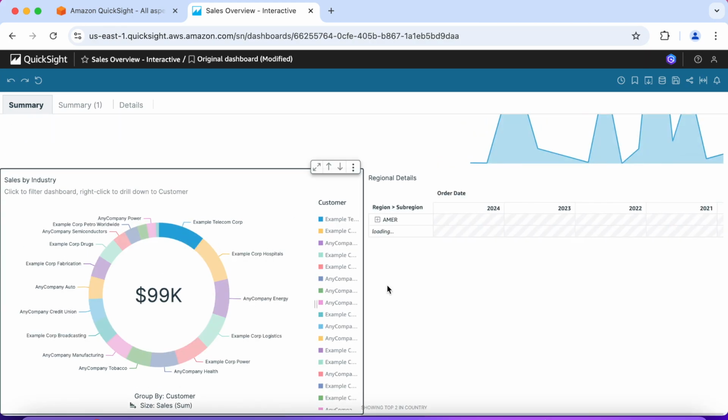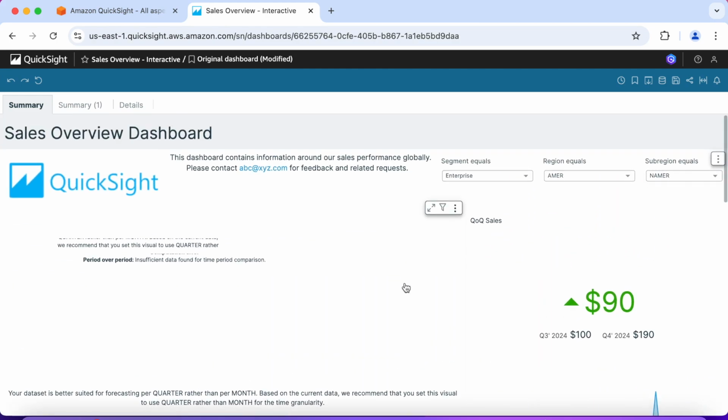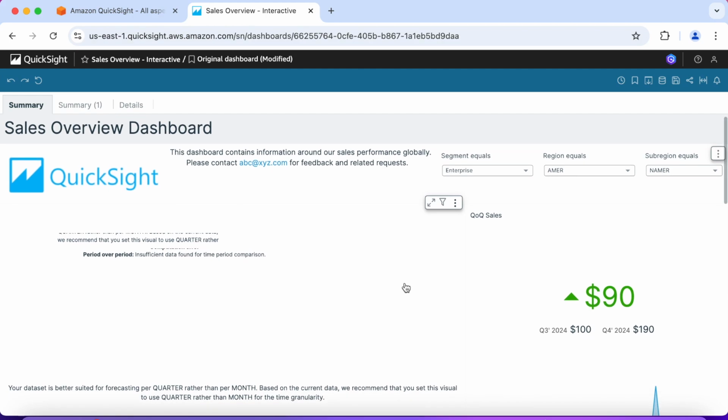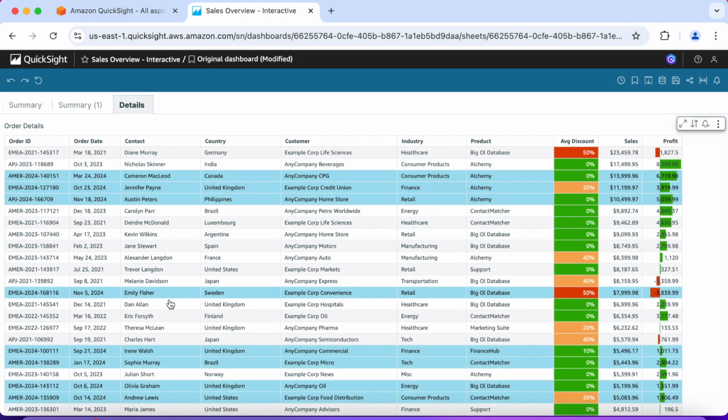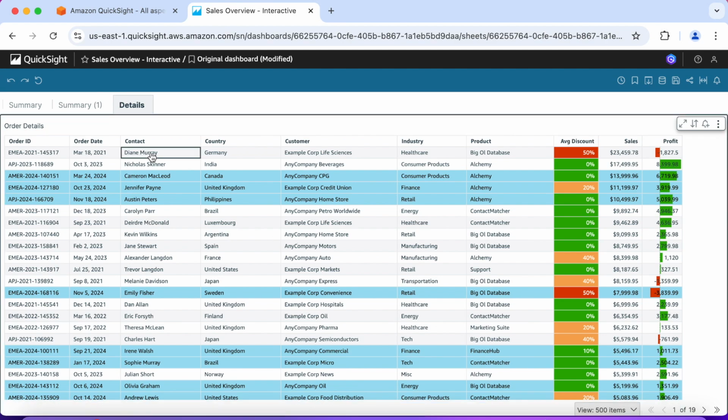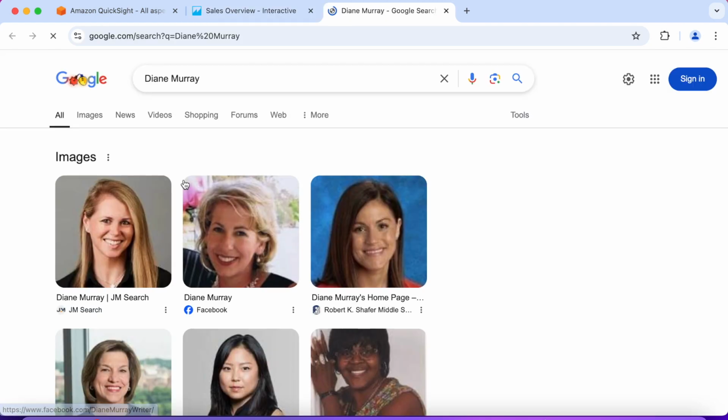Okay, example Telecom Corp in North America. So that's the yearly numbers, and let's click on details. Okay, America Home Store. Let's click on Diane Murray. Search for.